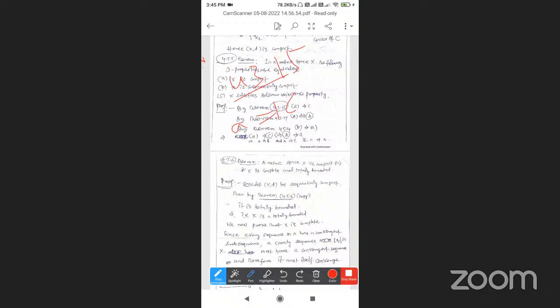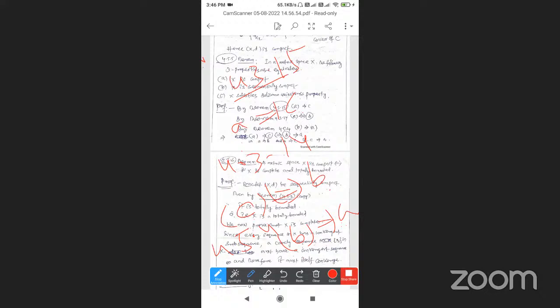Next, by theorem 4.3.14, C if and only if B. Then by 4.5.4, B implies A. So C implies A, which means C is equal to A, and A implies C, B is equal to A, B is equal to C, and all are equal. So we have A implies C, C if and only if B, B implies A.